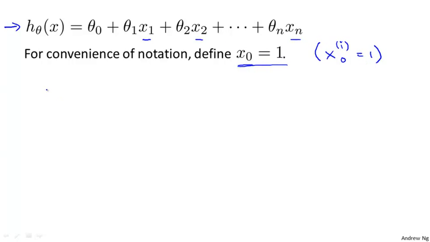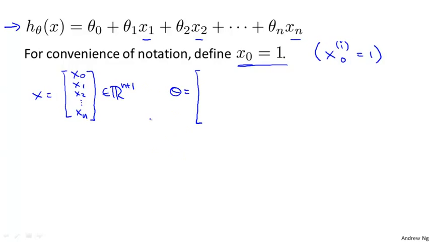So now my feature vector x becomes this n plus 1 dimensional vector that is 0 indexed. And I'm also going to think of my parameters as a vector. So my parameters, theta 0, theta 1, theta 2, and so on up to theta n, I'm going to gather them up into a parameter vector written theta 0, theta 1, theta 2, and so on, down to theta n.